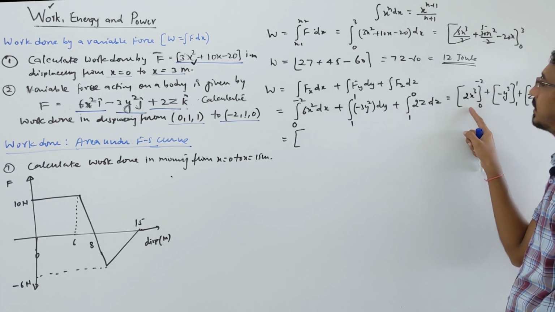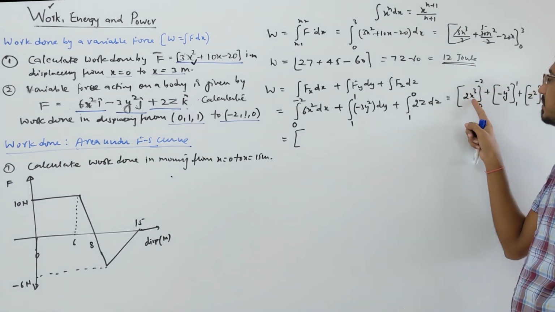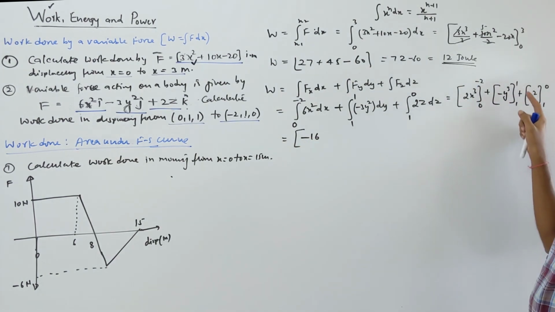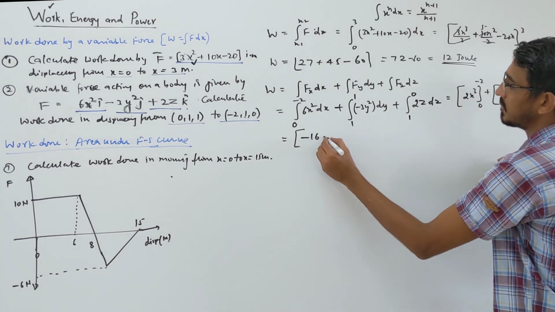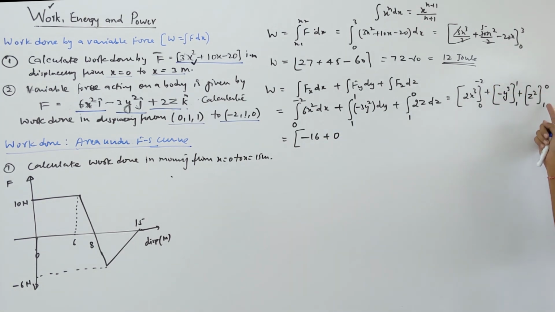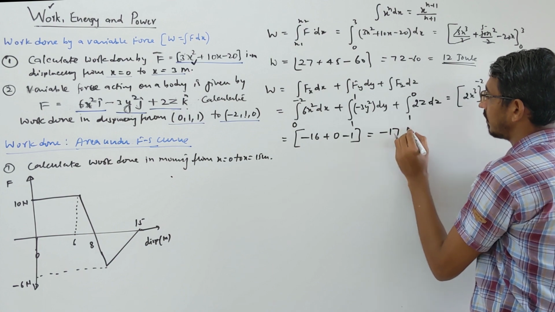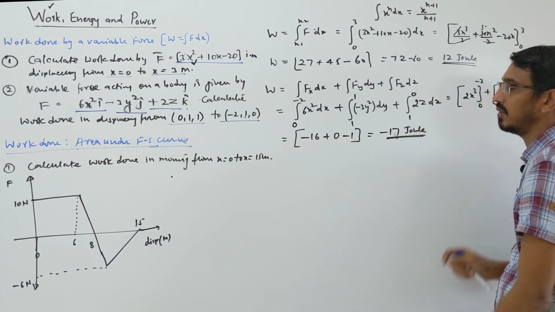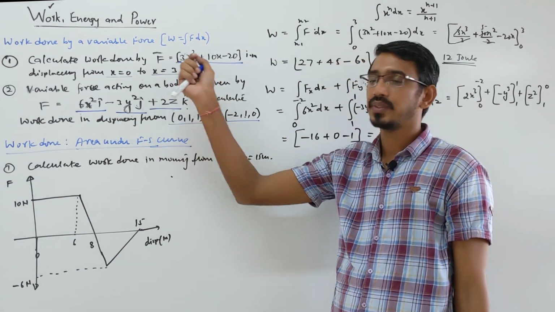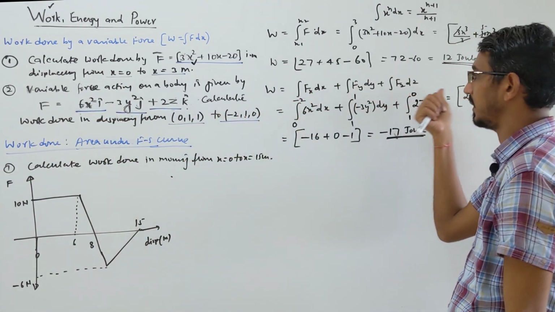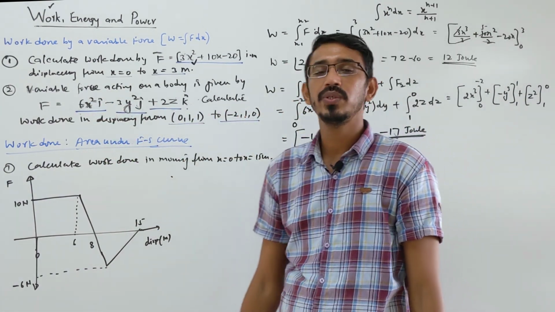When you put 0, it becomes 0, right? When you put minus 2, we can look here, this becomes minus 8 into 2, that becomes minus 16. Okay, let's talk about here. You put 1, already 0, this term is 0, and when you put 0 becomes 0, then you put 1, 0 we put 0 here becomes 0, then minus we put this limit, so it becomes minus 1. The answer is coming minus 17 joule. That's the work done by that variable force. So a single thing is varying, like x coordinate only given, or like x, y, z all are given. You can write the Cartesian form that way. So these are the questions on variable force, means you have to do integration.